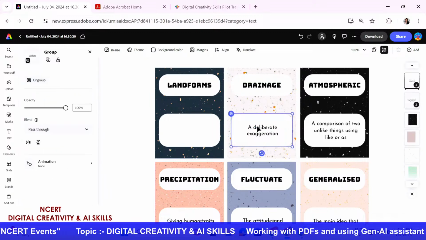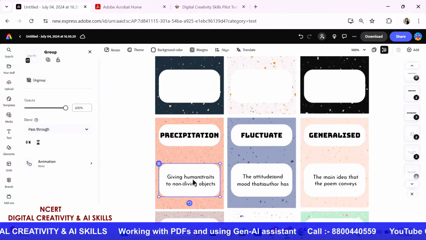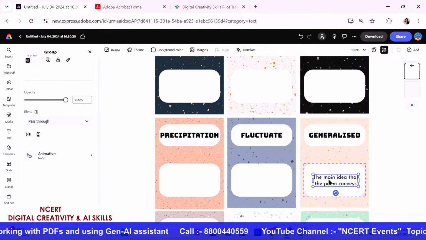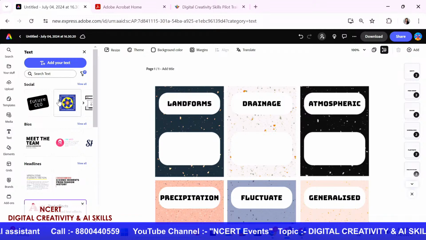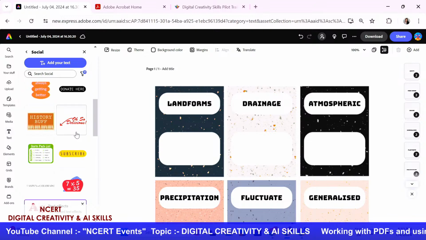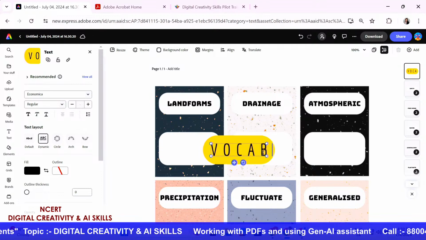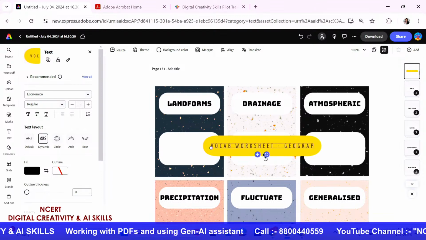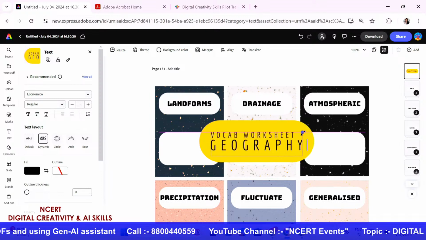And remember, just like last time when our teachers keep asking us, how do we share these worksheets with our students? How do we make sure that our students are submitting their worksheets with us? Well, that's pretty easy on Express. What you have to do is simply adjust your worksheet. Now, this is my worksheet. If I want, I can have a simple one sentence heading to this. I'm going to type in vocab worksheet. And I can type in the subject as well, so that the students are aware where I picked these vocab words from.